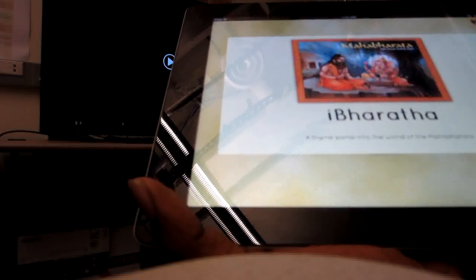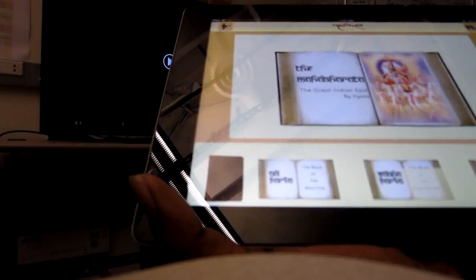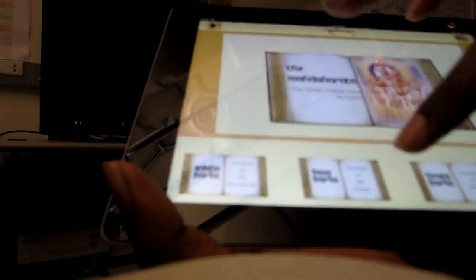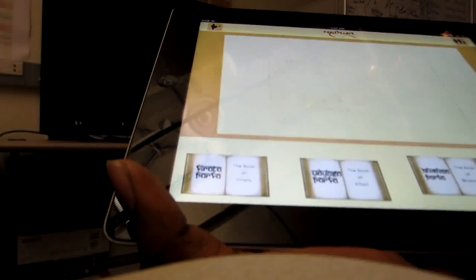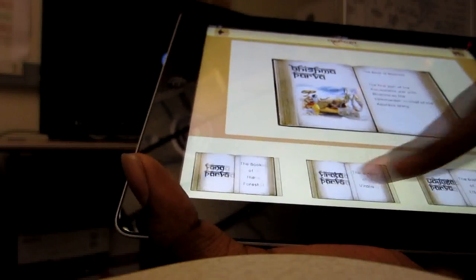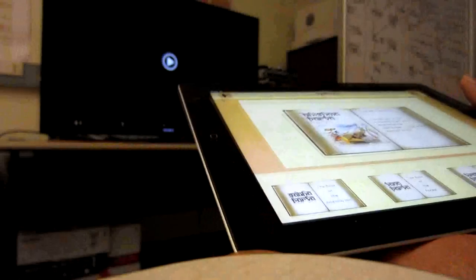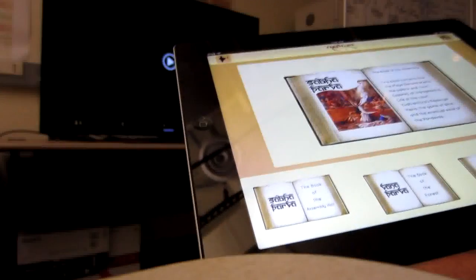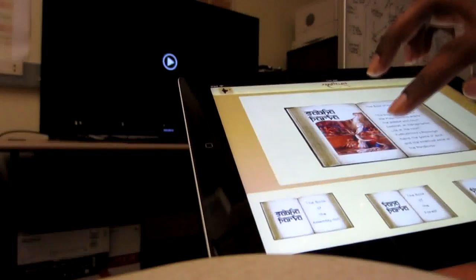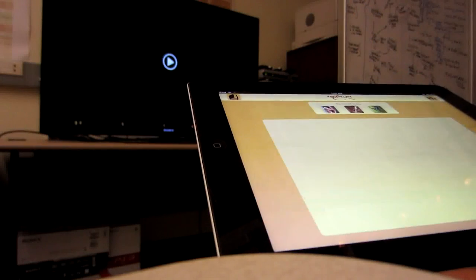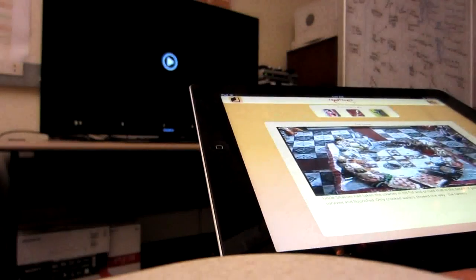The library is the first screen that welcomes a user into iBharatha. It contains the 18 books that make up the epic, all arranged in a scrollable list that a user can browse through. With a clear overview and blurbs that appear on selection of each book, the user choice is made easier. On selection, the user can tap on the book to use the application independently or flick it towards a nearby television to play the corresponding episodes from the TV series on Mahabharata.